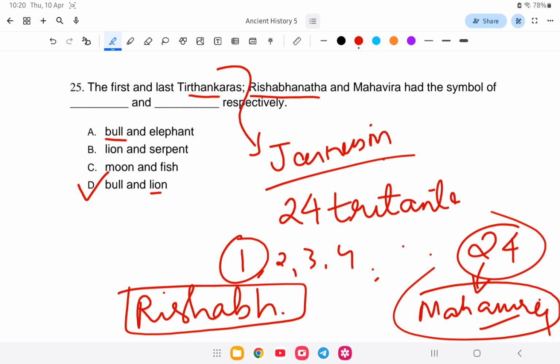I hope you have understood this, and I would like to conclude my class here on ancient India. I have completed ancient India. Next we will be going to medieval India.